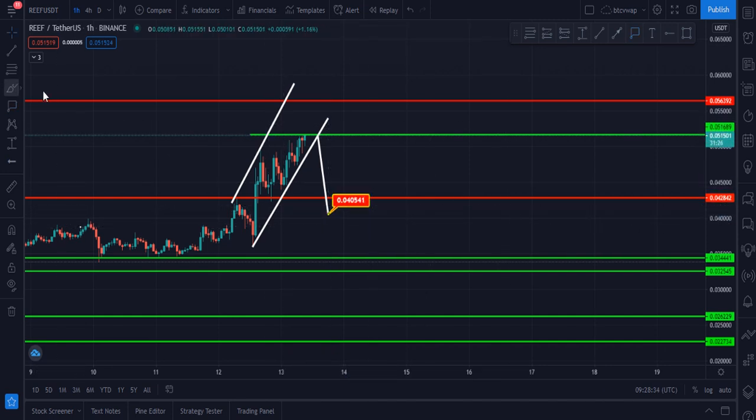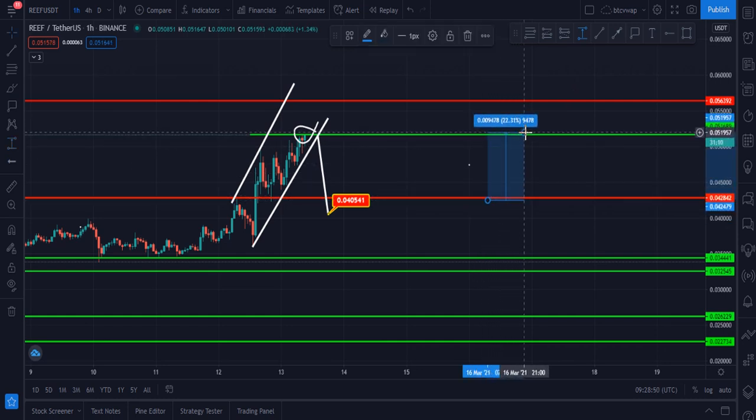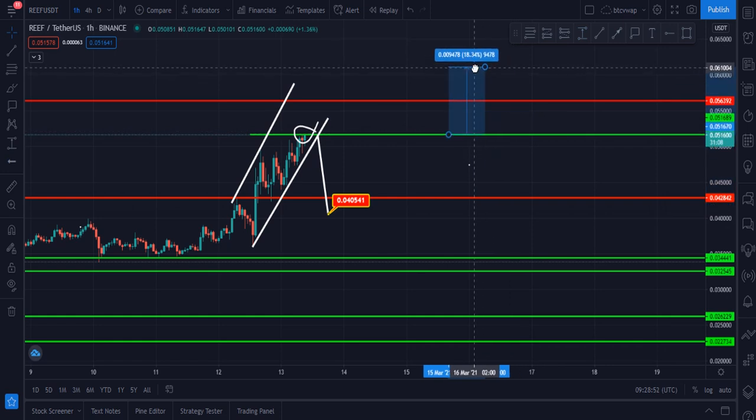Once it breaks the upside resistance, which is currently at 0.0533, then definitely it will go up. In that case our next target will be this zone, 0.061.